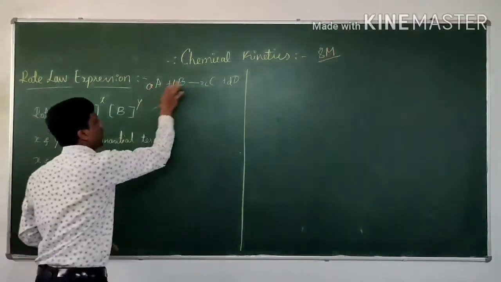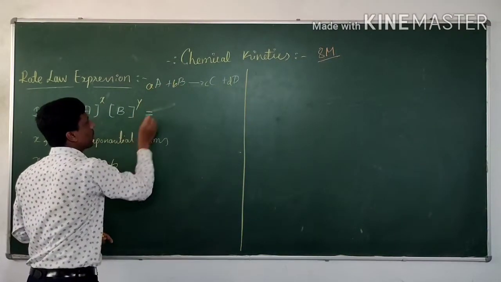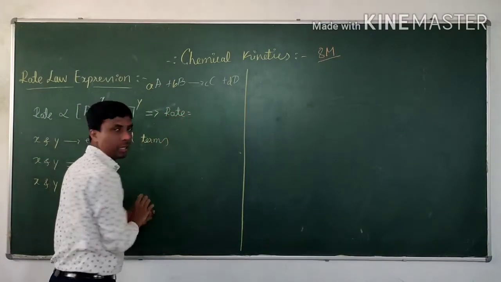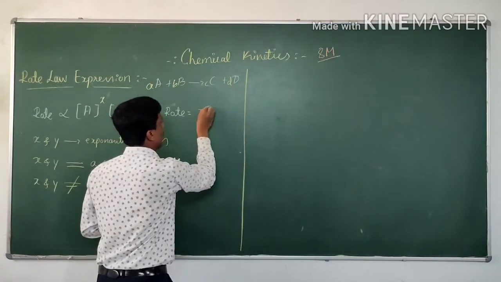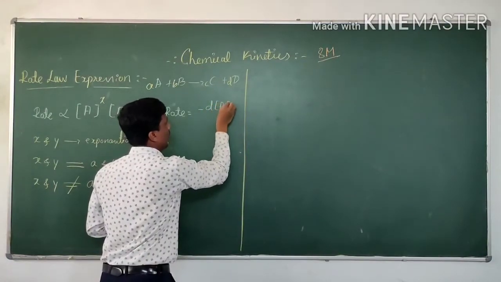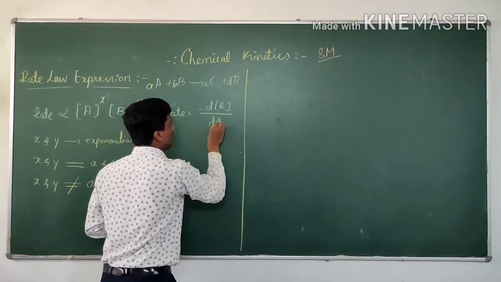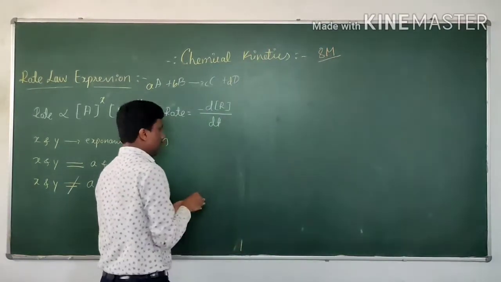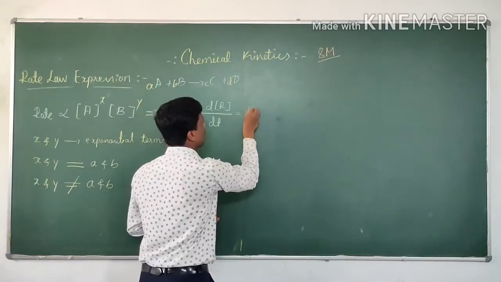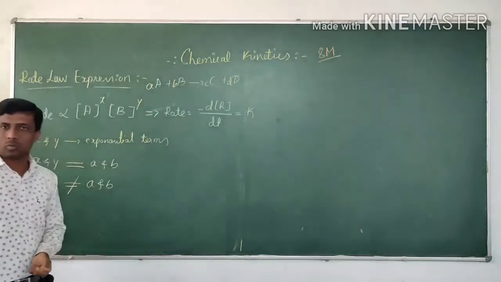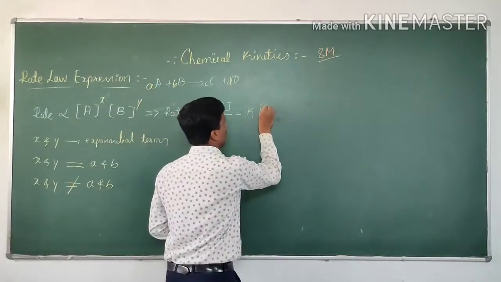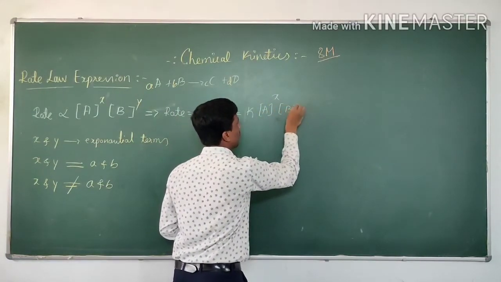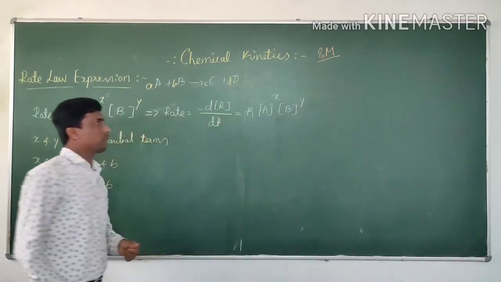This equation can be written as: rate, that is dr by dt, is equal to k into the molar concentration of A raised to the power x and the molar concentration of B raised to the power y.